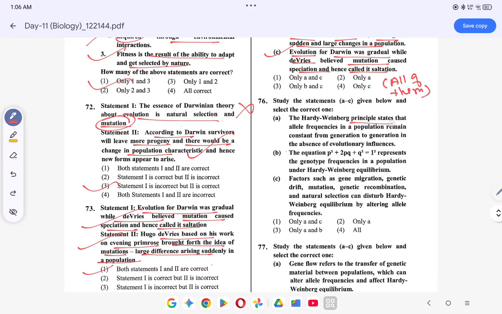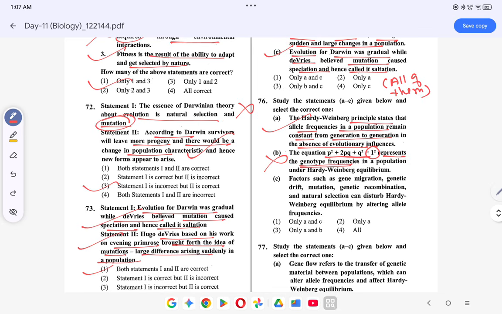Hardy-Weinberg principle states that allele frequency in a population remains constant from generation to generation, in the absence of evolutionary influence. This is correct. Equation p square plus 2 q square equal to 1 square represents allele frequency, no, this is wrong. But p square plus 2pq plus q square equal to 1 represents the genotypic frequency.